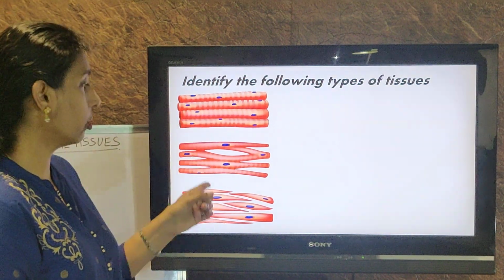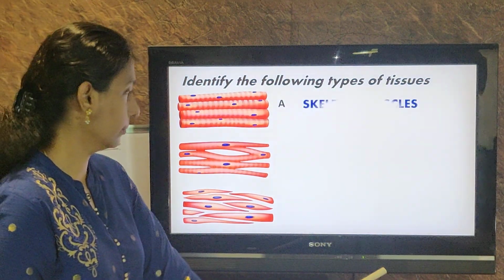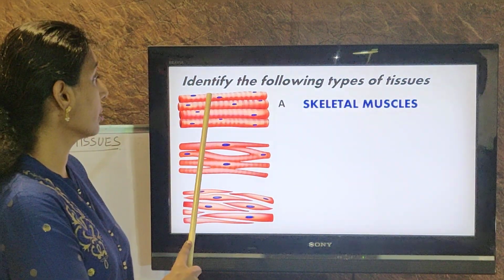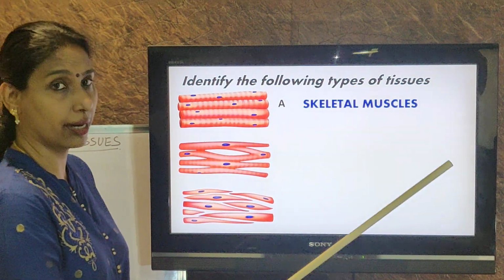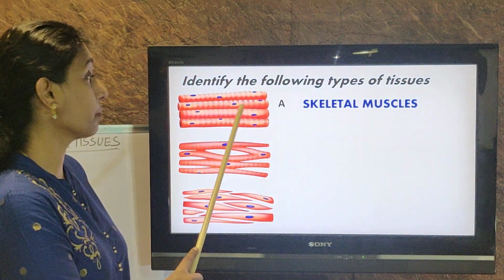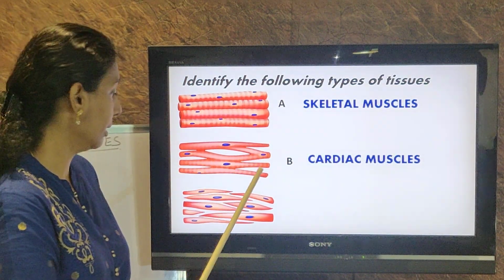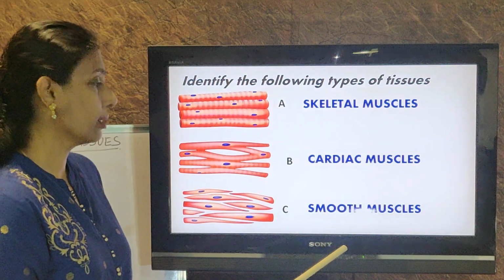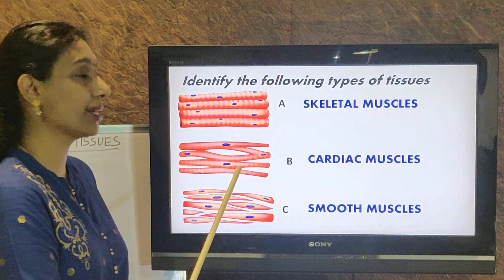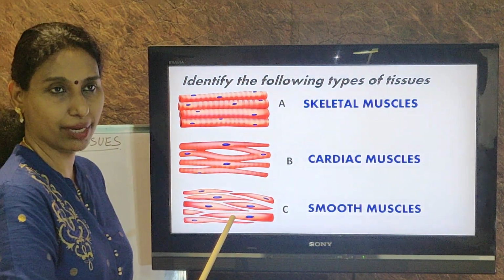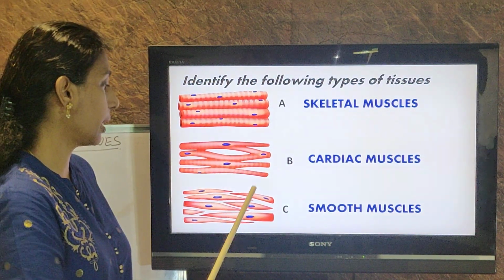Now identify, these are all what type of tissues? Muscular tissues. Okay, what is the first one? Skeletal muscles. Why? Because it is unbranched cylindrical. That's the main identifying feature. If it is branched, it is cardiac. So here it is unbranched with multinucleated cells. And the second one, of course, branched cylindrical is cardiac, present in the heart. And the third one is smooth muscles because it is spindle shaped. It's very easy to recognize in the microscope. These two sometimes you get confused, but this is comparatively, the shape is very different. Okay. So smooth muscles. Among these, which are involuntary? Cardiac and smooth.